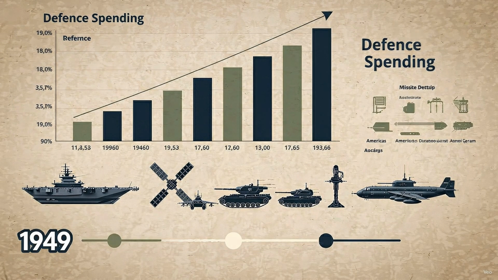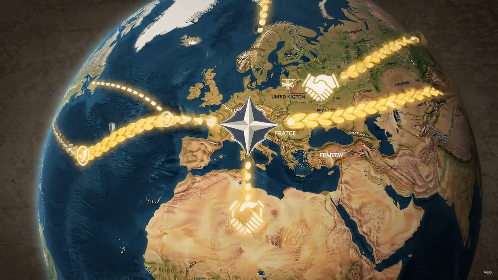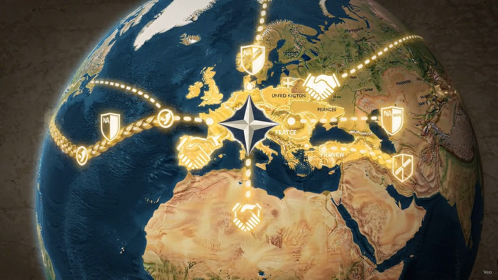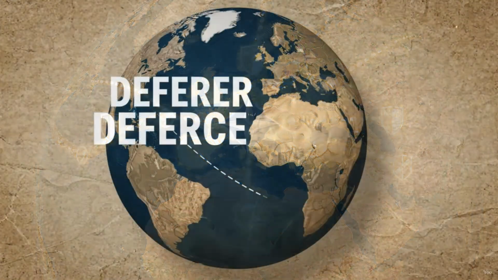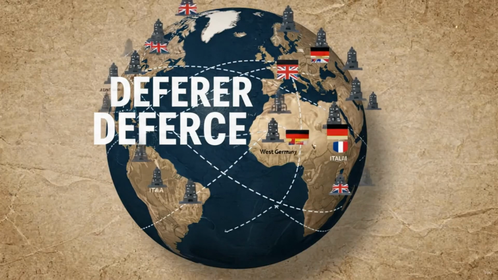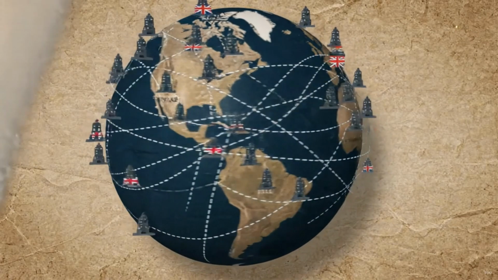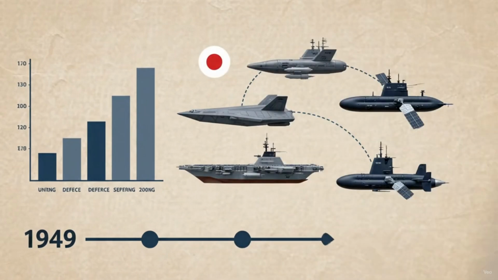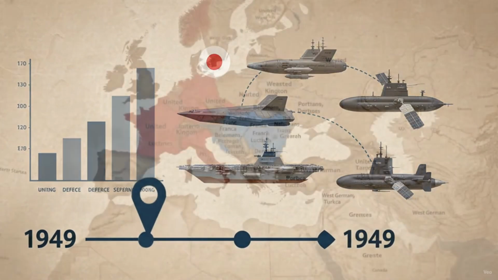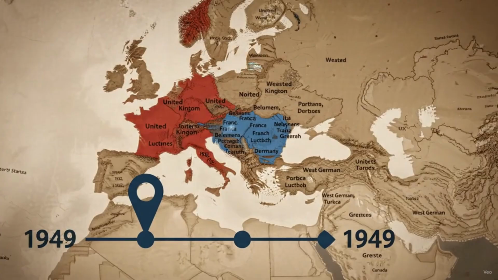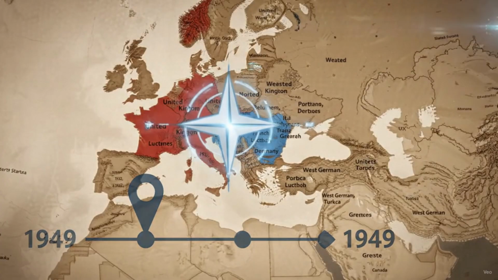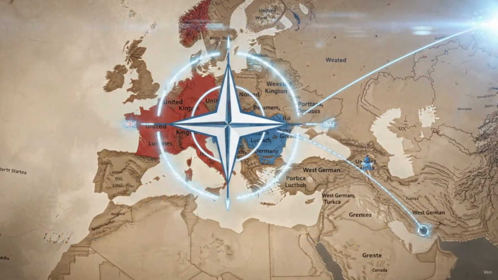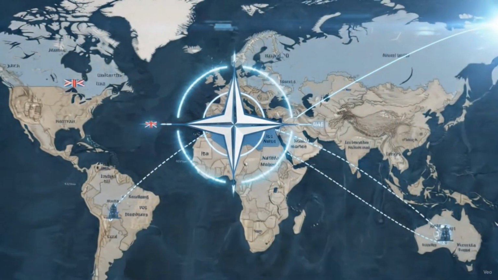Today, the U.S. operates more than 800 military bases in over 70 countries. Sustaining this global reach required massive defense budgets, which is why America possesses the most advanced military on Earth. In 1949, the U.S. formed the NATO alliance with Western European nations to counter the Soviet Union, a powerful coalition that remains highly relevant today.